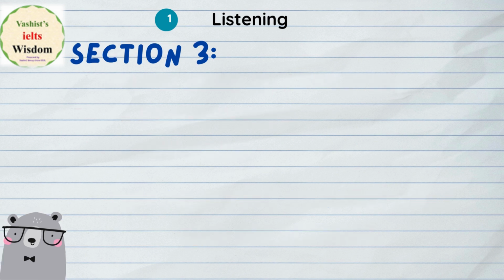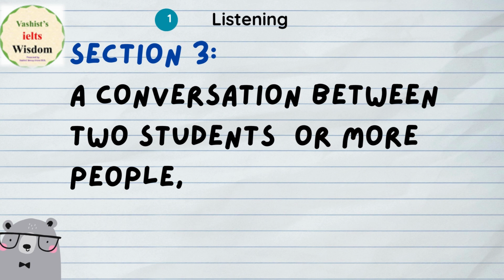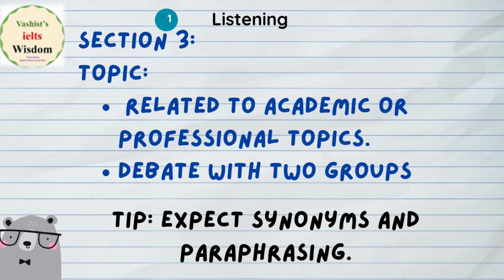Okay, now section 3. When you are talking about section 3, you need to prepare a conversation between two students or more people, or sometimes it also includes debates. But again, this time the expectation is a conversation between two students or more people. They will be talking to each other and you need to pay close attention to what they are talking about.